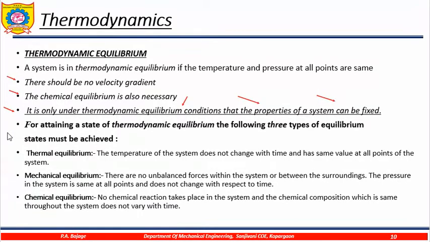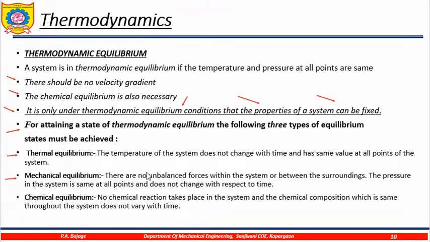For attaining the state of thermal equilibrium, the following three types of equilibriums must be achieved. The first is the thermal equilibrium, that is the temperature should be constant, should not change. Mechanical equilibrium: what do you mean by mechanical equilibrium? There are no unbalanced forces within the system or between the surroundings.